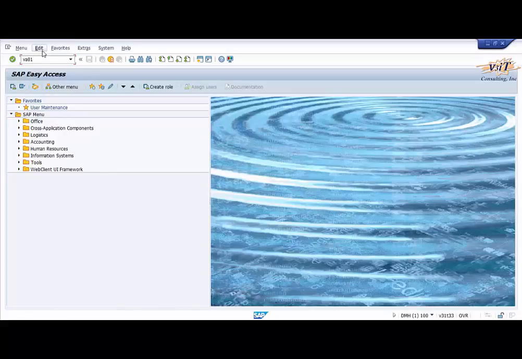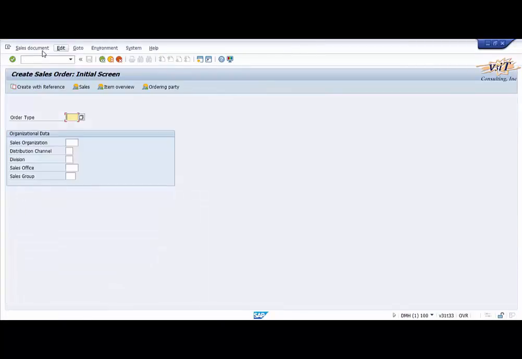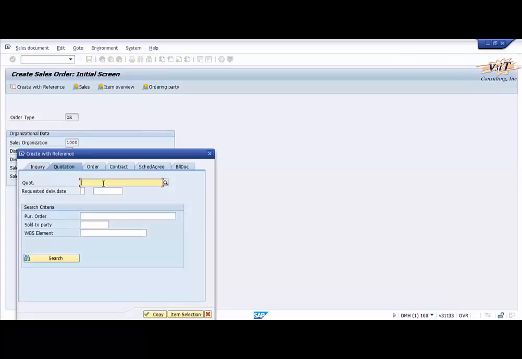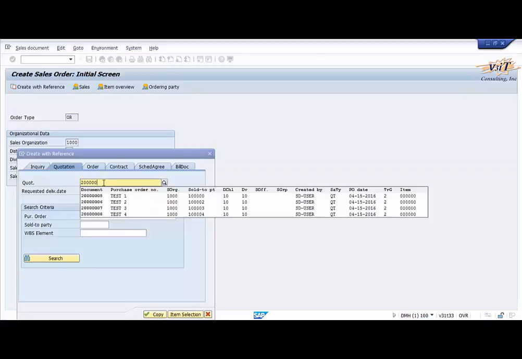So now we will create a sales order with reference to the quotation in the SAP system and check whether the status of the quotation in Fiori has changed or not. We will log in to the SAP system and create a standard order.